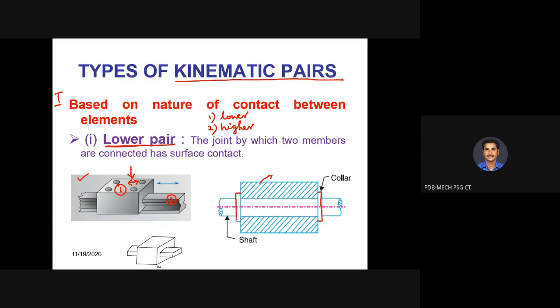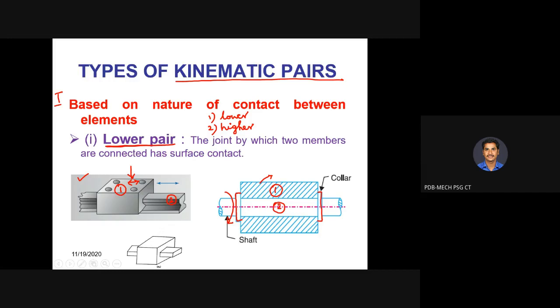Because of the collar, the axial movement of the shaft will be arrested, and we will have only the rotational motion of the shaft. Now what contact is there? Assume this is link 1 and the shaft is link 2. Between link 1 and 2, what type of contact do we have? Surface contact, sir.